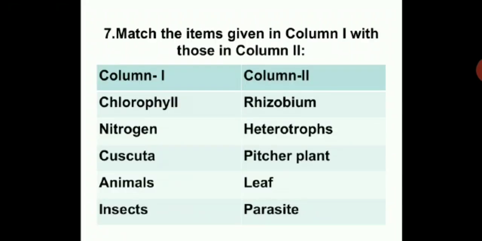Match the items given in column 1 with those in column 2. So here column 1 you have chlorophyll, nitrogen, Cuscuta, animals, insects. Column 2: rhizobium, heterotrophs, pitcher plant, leaf, parasites. So now you have to match these columns and find the relevant term for column 1 from column 2.